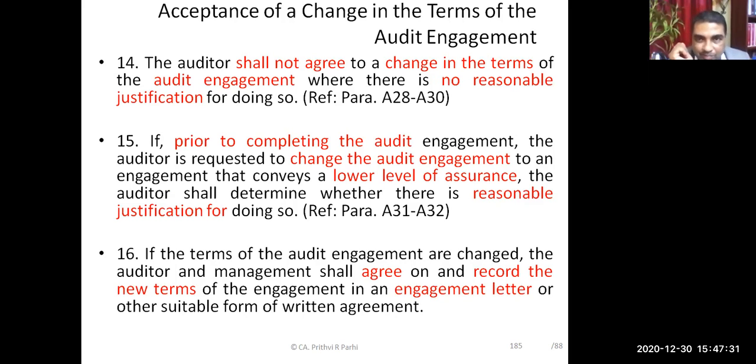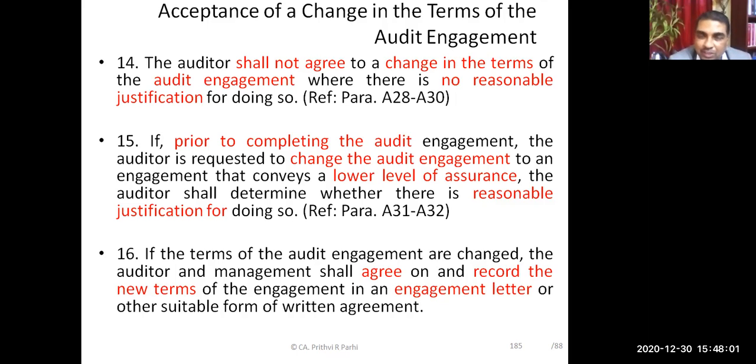Now, few more points we need to learn regarding auditor's engagement. Now you see, auditors shall not agree to the change in the terms of audit engagement. Once it has been decided, responsibilities are fixed, then in normal circumstances, auditors should not agree to any change in terms of engagement where there is no reasonable justification.